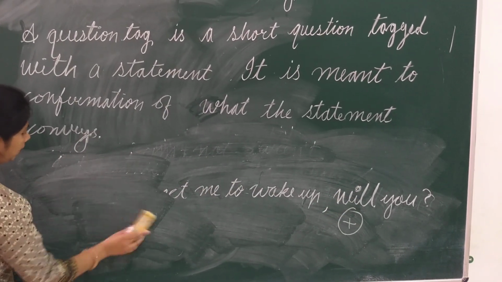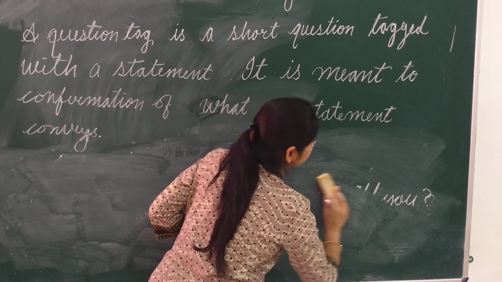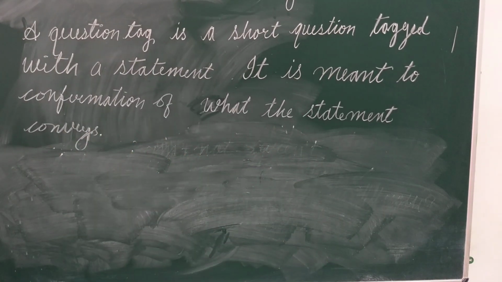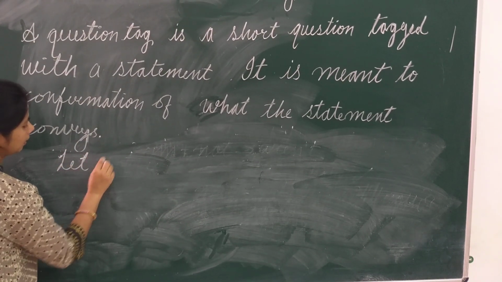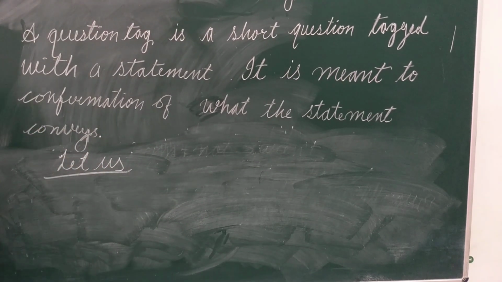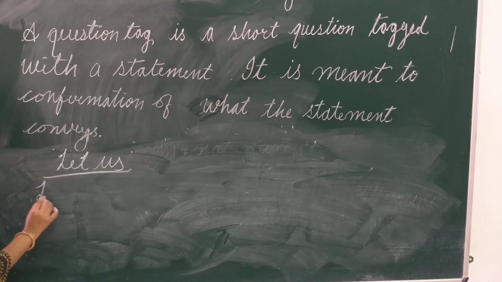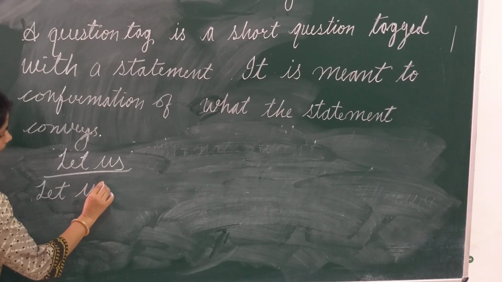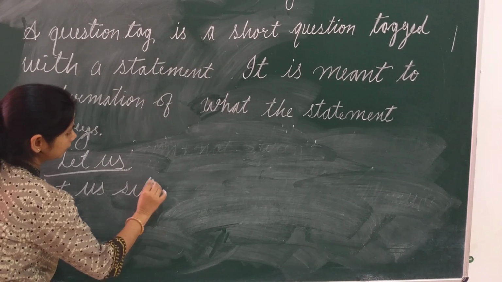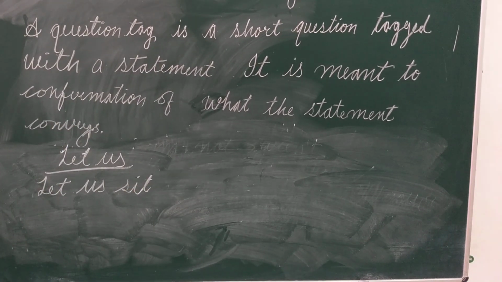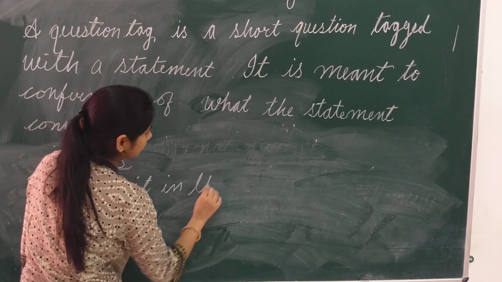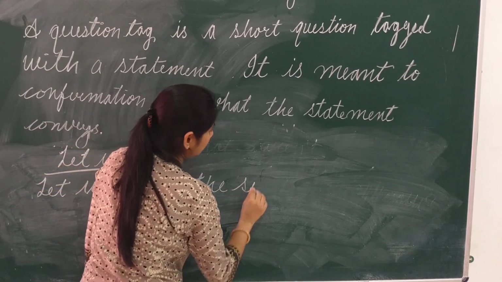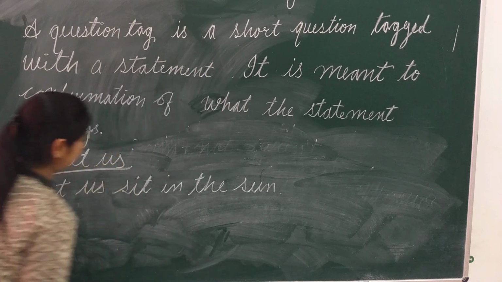Now see the case with one more type of sentence. If our sentence has let's, अगर हमारे sentence में let's होता है तो what will be the tag? Let us sit in the sun.